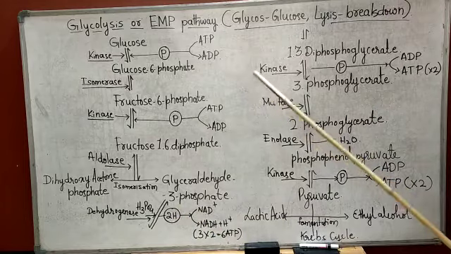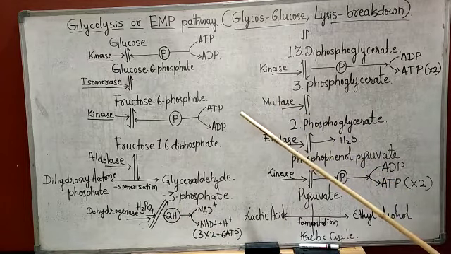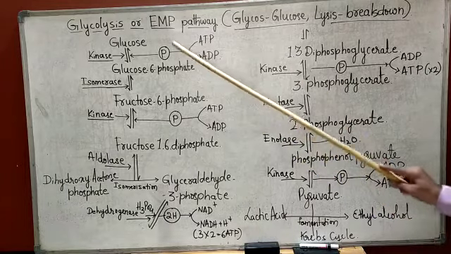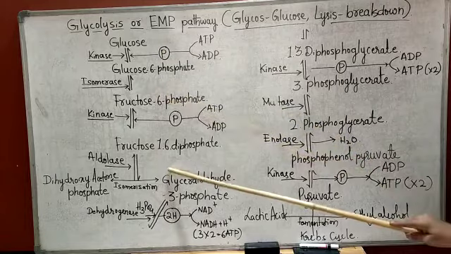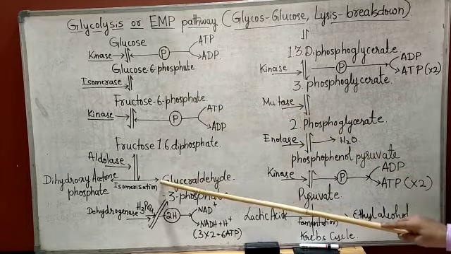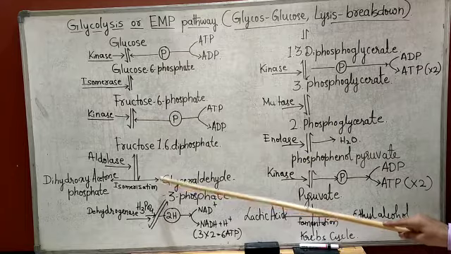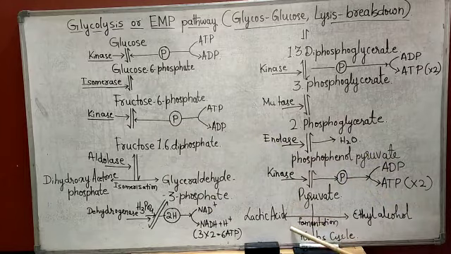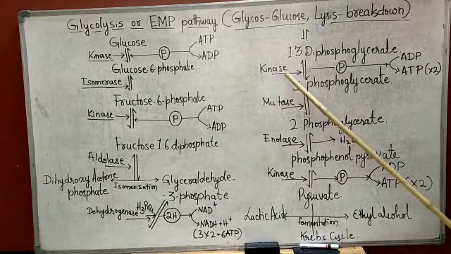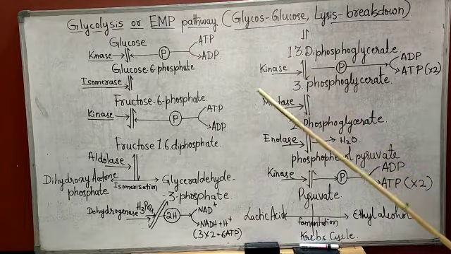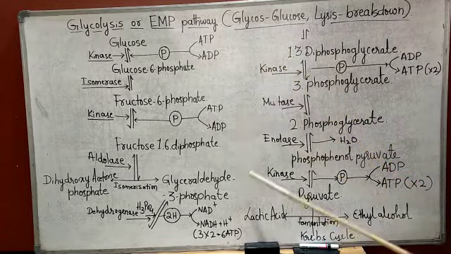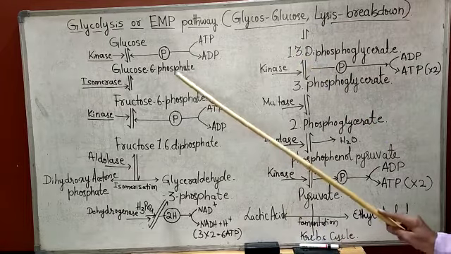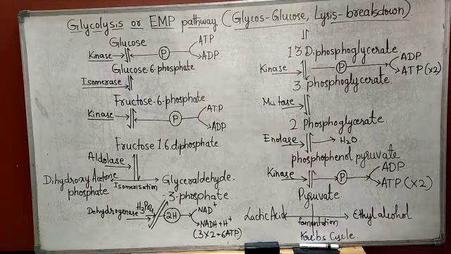The entire process of glycolysis is divided into 2 phases. The first one is the preparatory phase, from glucose to isomerization. This is the preparatory phase, and from here it is the oxidative phase. One is the preparatory phase, another one is the oxidative phase. Let us come to the first phase, that is the preparatory phase.